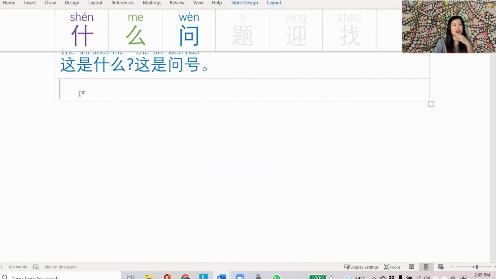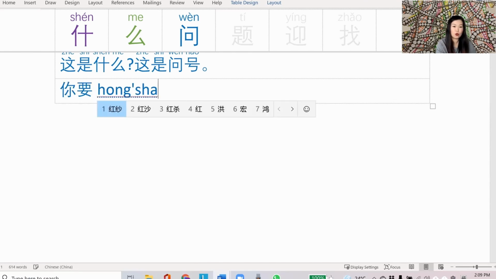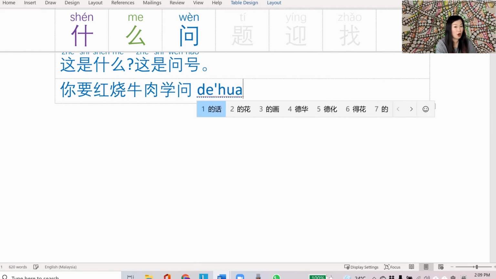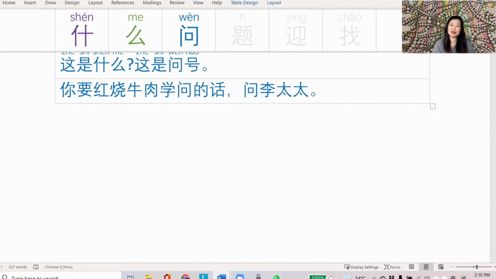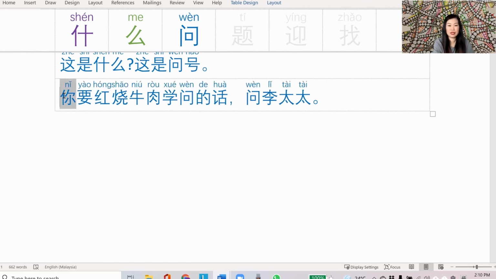Okay, let's move on to the next one. Let's do it a little bit differently. I'm going to write it in 中文 and then we'll translate it back to English. Okay, follow along as I go. 你要红烧牛肉学问的话问李太太. If you have been following the last few episodes, this should sound very familiar. So we've got Li Tai Tai and her favorite dish, 红烧牛肉. Okay, let's read that together.